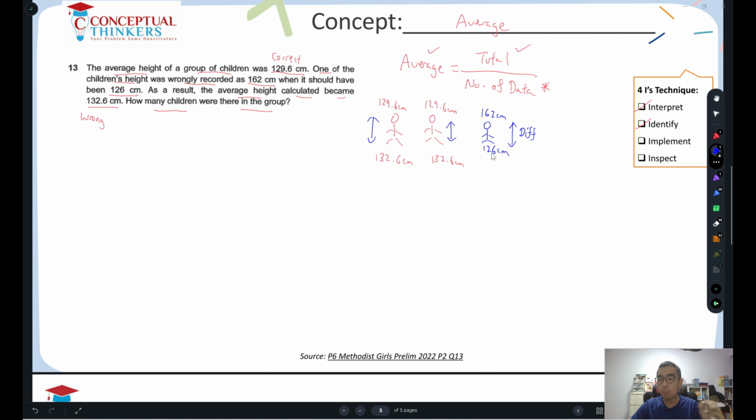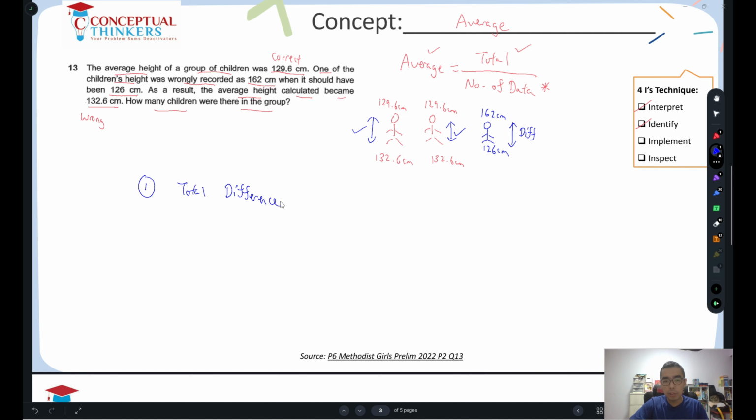This student is supposed to be 126 but was recorded as 162. So this difference will contribute to all this average difference. What we need to do now is calculate, based on the difference, the number of data. The first thing I will do is look at the total difference.